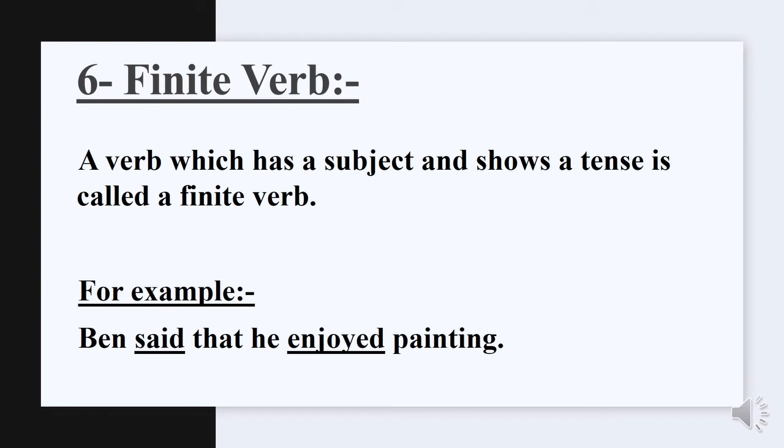Let's move towards finite verbs. It is a verb having a subject and showing a tense. Observe the following example here. Ben said that he enjoyed painting. Here, said and enjoyed are finite verbs as they are showing tense by elaborating the past.